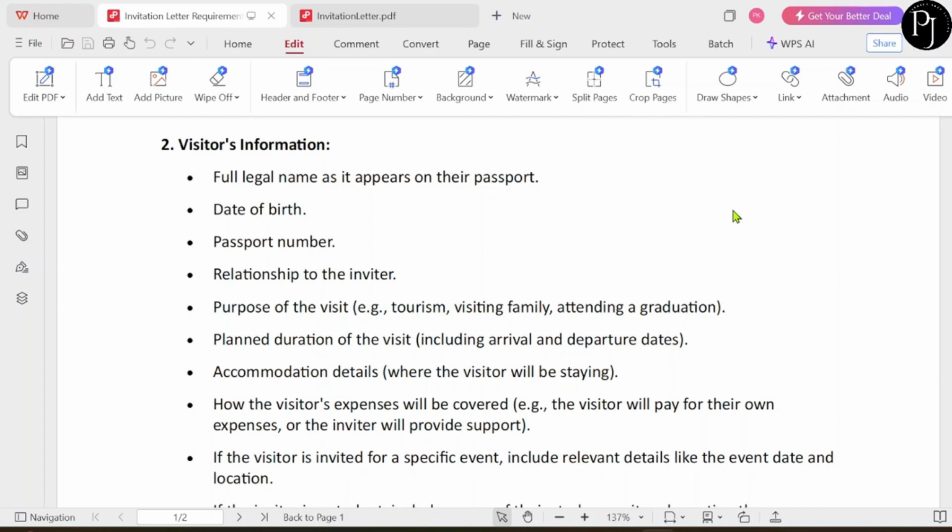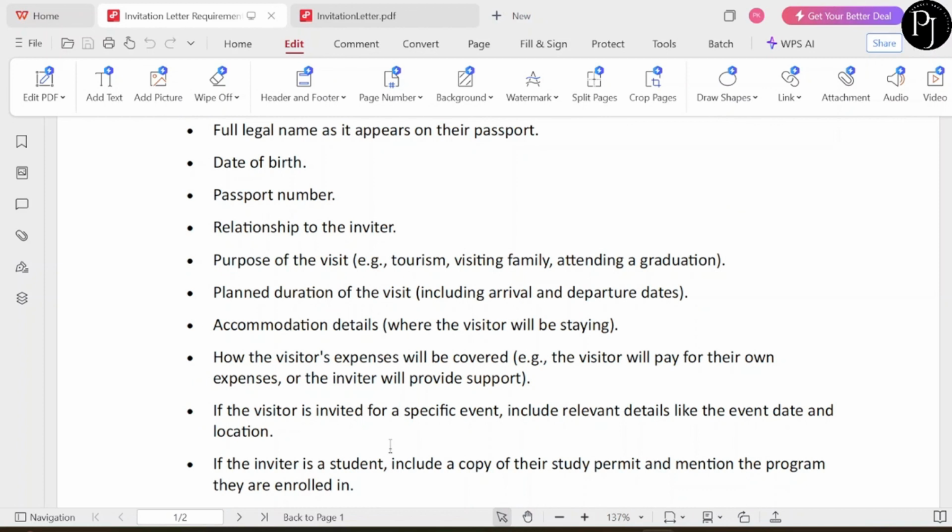Include the exact dates of arrival and departure. Then the accommodation details where they will be staying and how the visitor's expenses will be covered. Example, the visitor will pay their own expenses or the inviter will provide support. So this option you have to mark when you are filling the application, whether you will be supporting the visitor or they will support themselves. So accordingly provide the information.